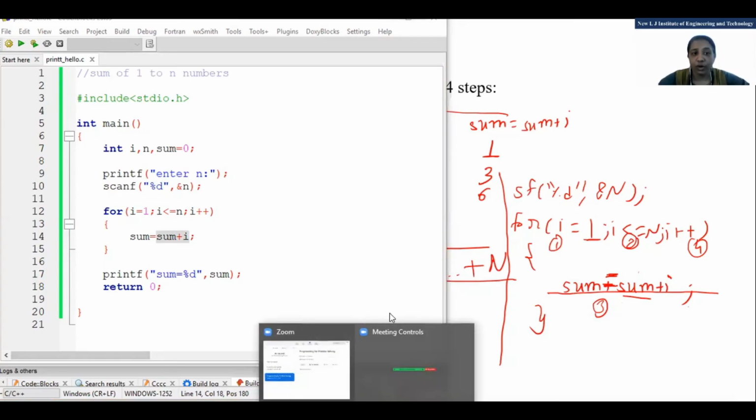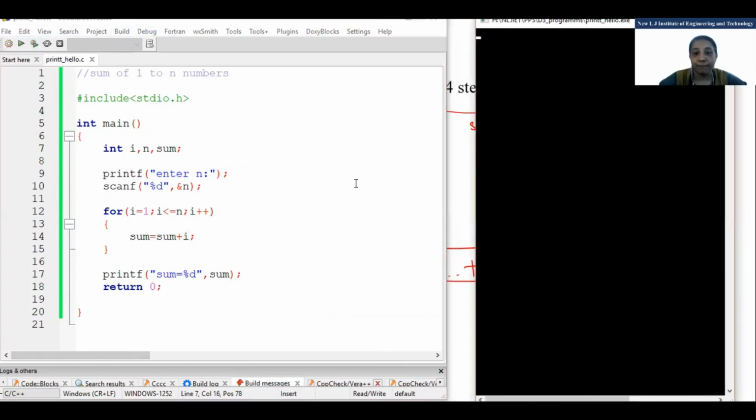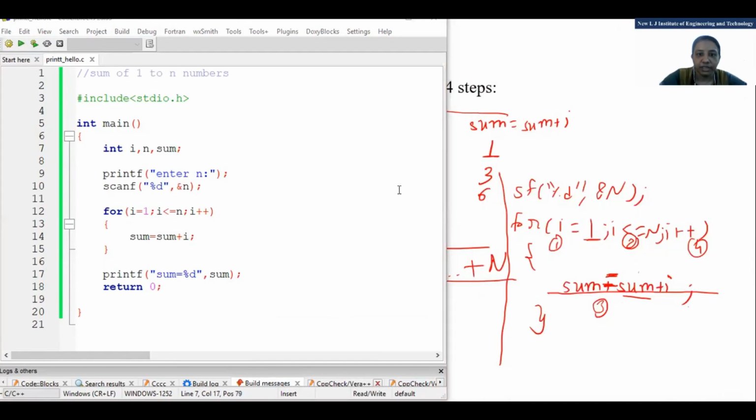Now the question is, if I have not assigned 0 to it, if I have not assigned sum equal to 0, then what happens? Suppose I enter 5. Sometimes it will take a garbage value, not every time. Ma'am, but we get the answer 15, the sum of 1 to 5.